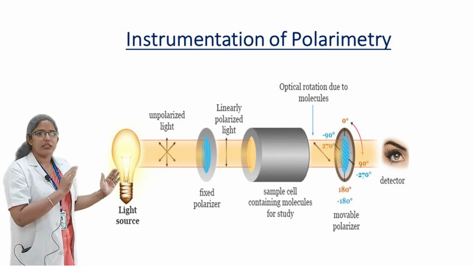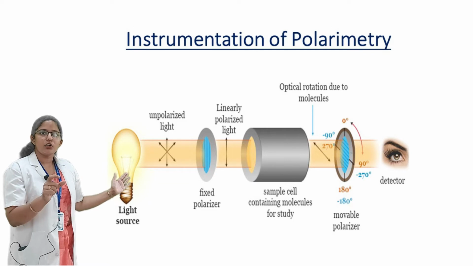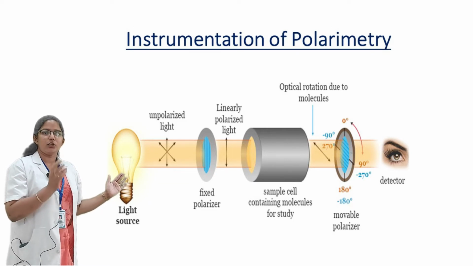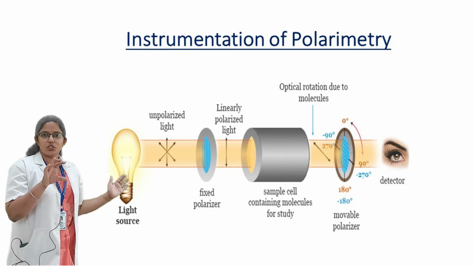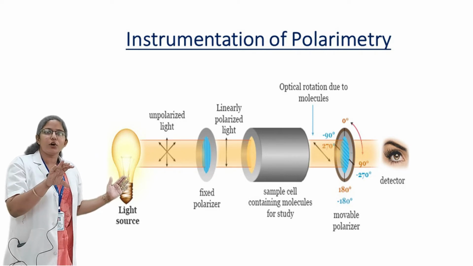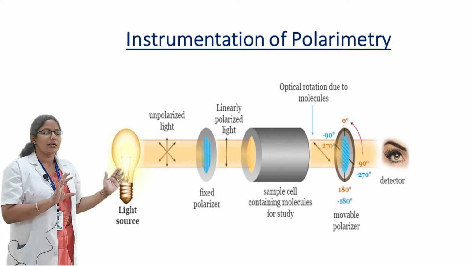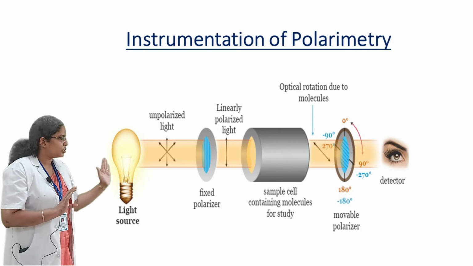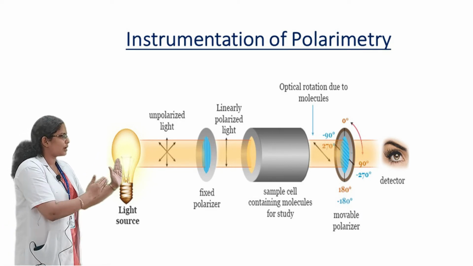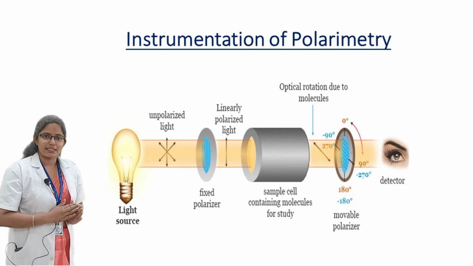After converting the light to plane polarized light, this light is transferred to a sample tube. Inside the sample tube, a solution of the optically active compound should be placed, and only then can we detect whether the compound is able to rotate the plane of polarized light or not. After passing through the sample tube, the light can be analyzed by using various types of analyzers.